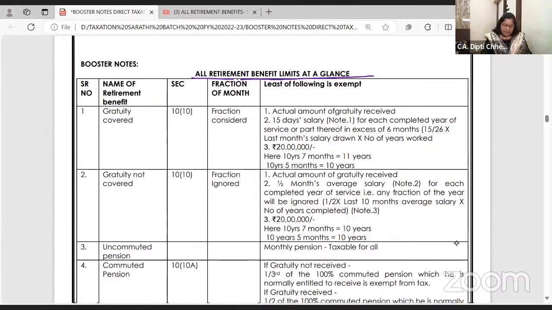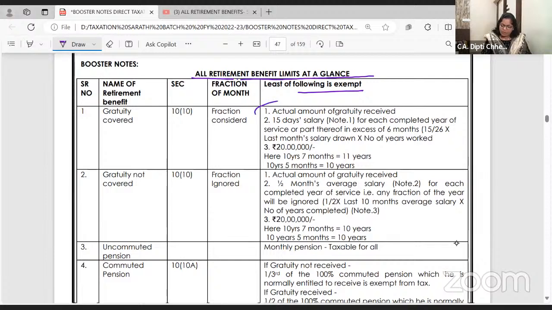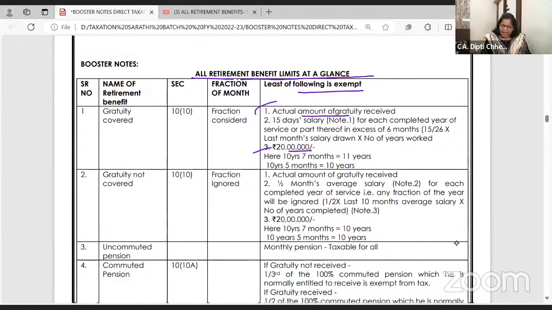Now, if the employee is covered under the Gratuity Act, then under section 10(10), exempt is the least of the following. Number 1 is the actual amount of the gratuity received. Number 3 is the government limit, 20 lakhs. And the middle one is 15 days salary for each completed year of service, and you have to take the fraction also.